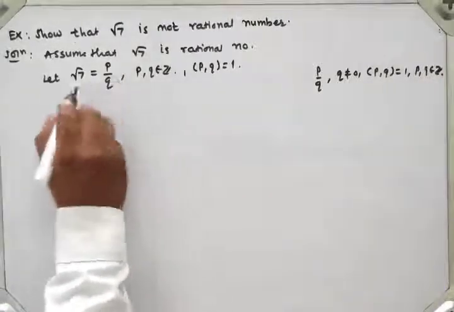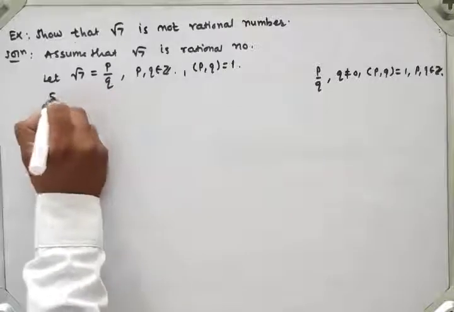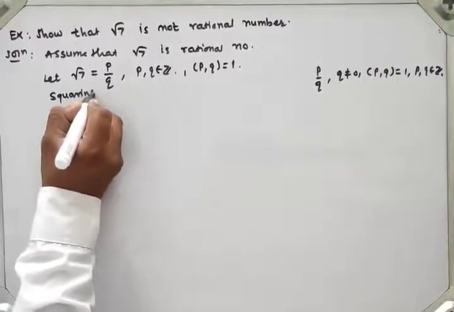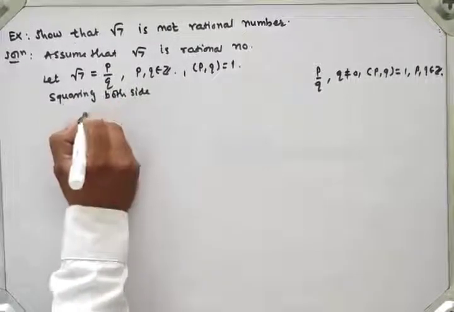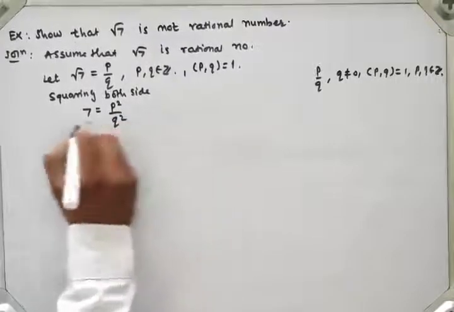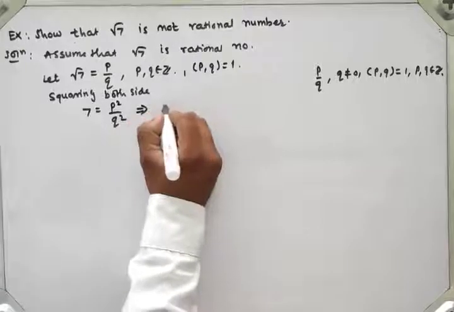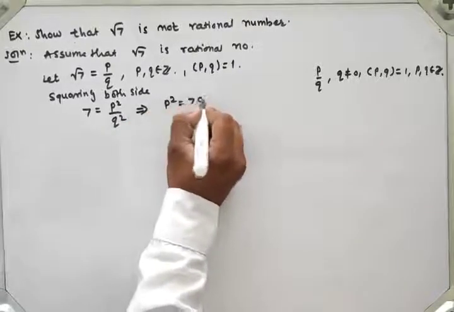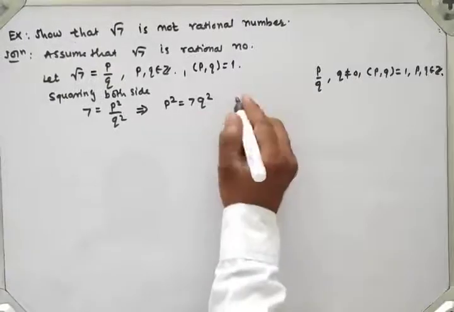Now we square both sides. We get 7 is equal to p square upon q square. Since p square is divided by q square, multiplying on the other side we get p square is equal to 7 into q square. This is equation number 1.